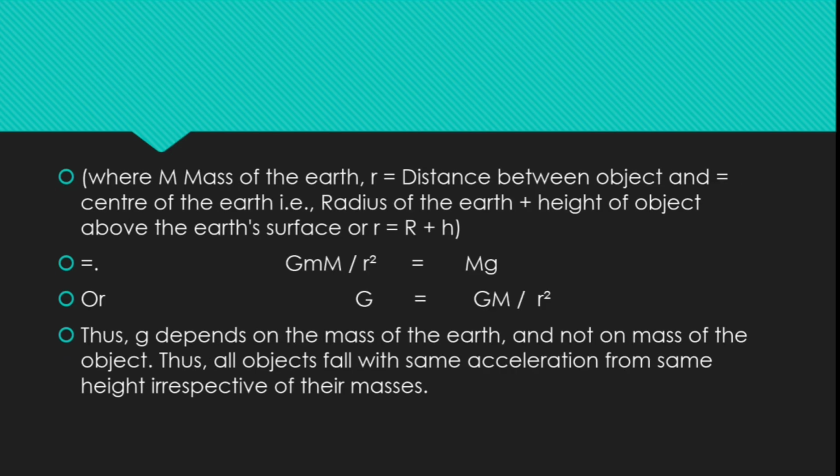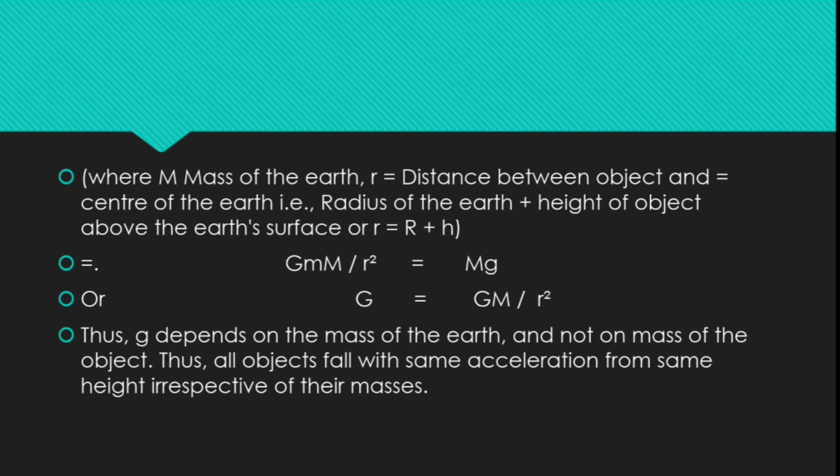where M equal to mass of the earth, r equal to distance between the object and the center of the earth, that is radius of the earth plus height of the object above the earth's surface, or r equal to R plus h.